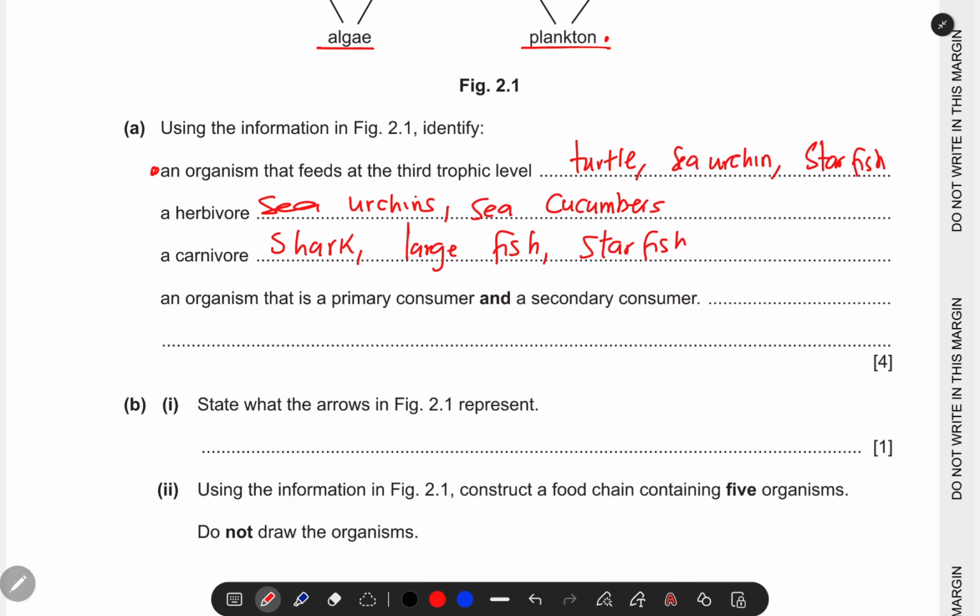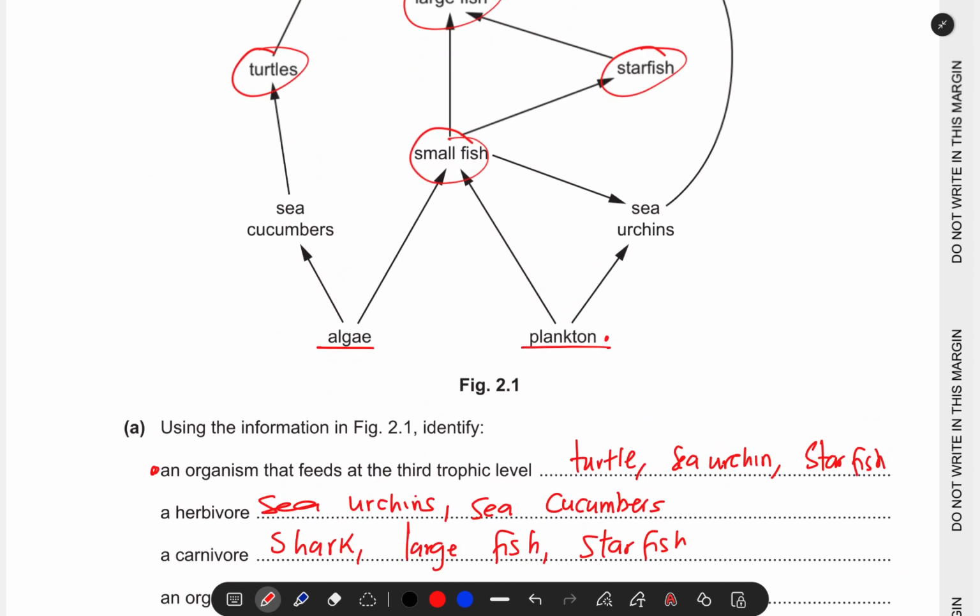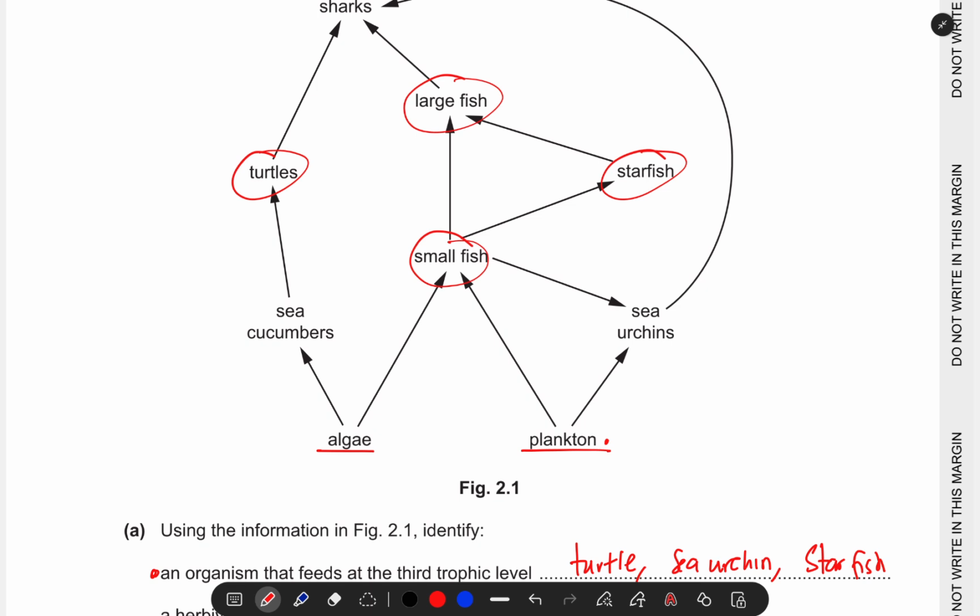An organism that is a primary consumer. A primary consumer is an organism that feeds on the producer. Are we there? And at the same time, it is also a secondary consumer, meaning it is also feeding on a primary consumer. So if you've got the producer, then you have the primary consumer, then the secondary consumer.